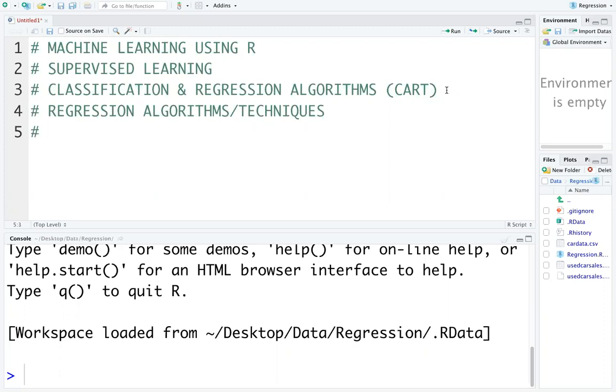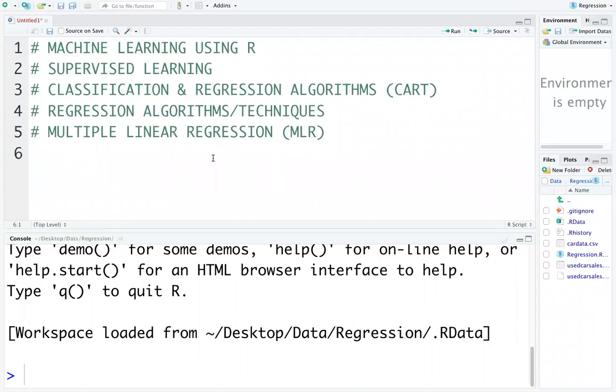And within regression algorithms, we will first talk about multiple linear regression, also called MLR. Multiple linear regression, also called MLR. Is my voice clear? All right.